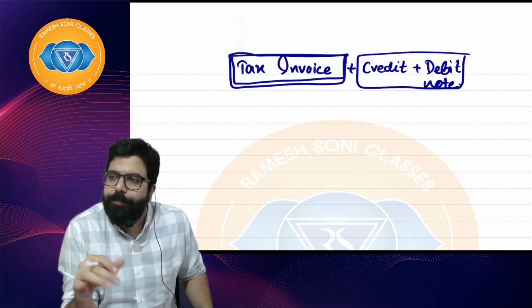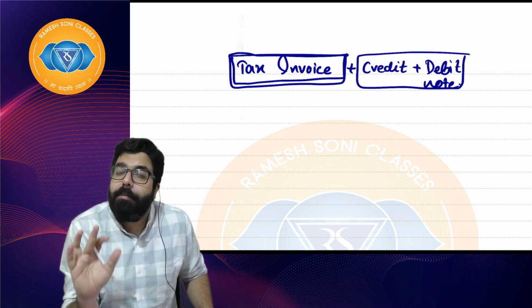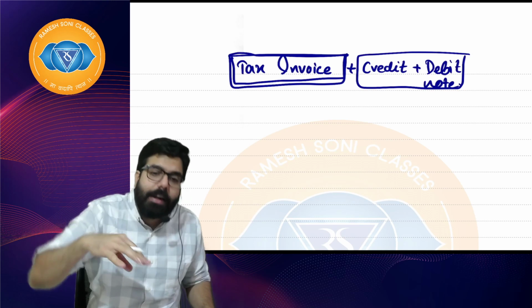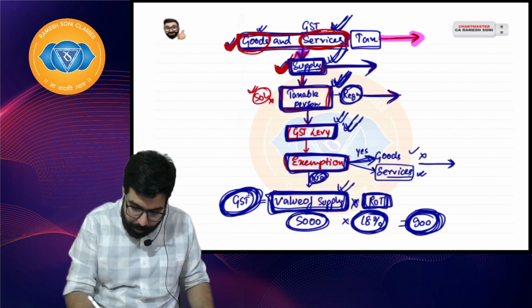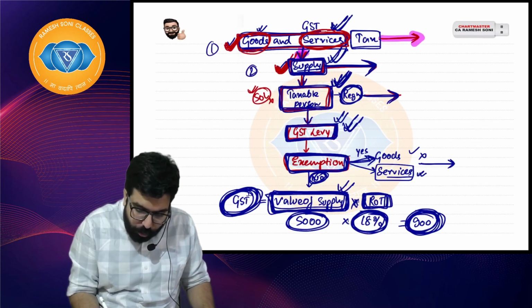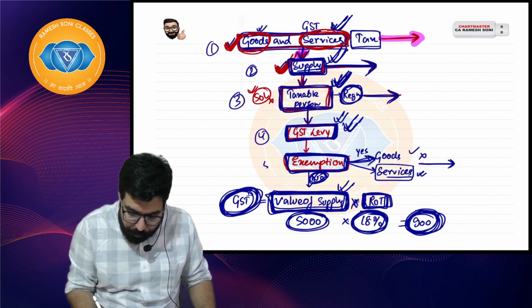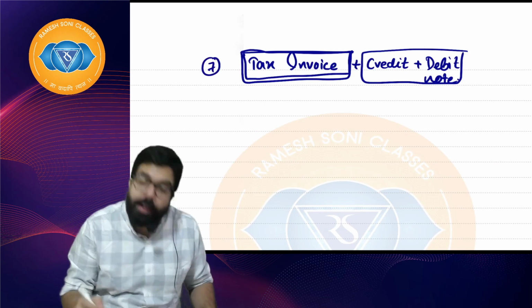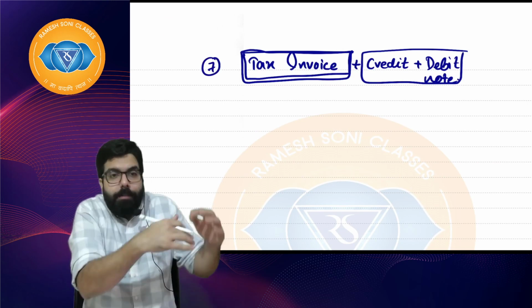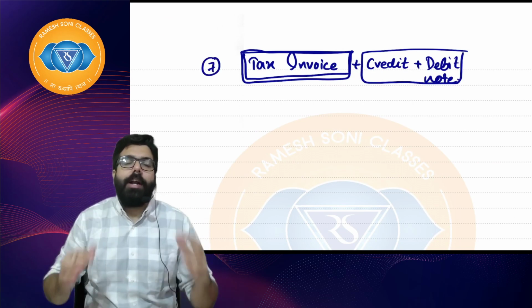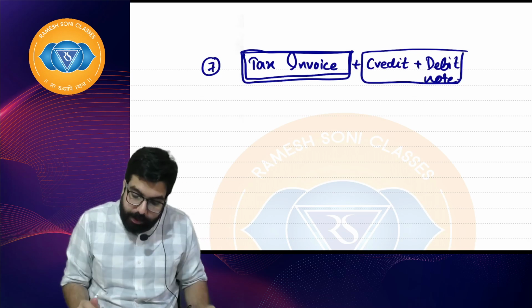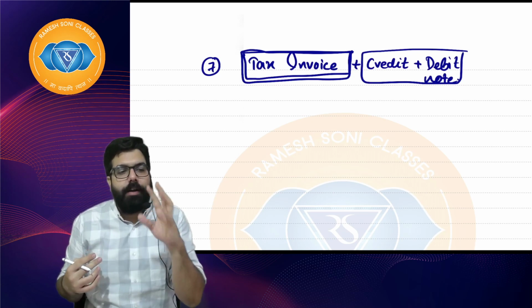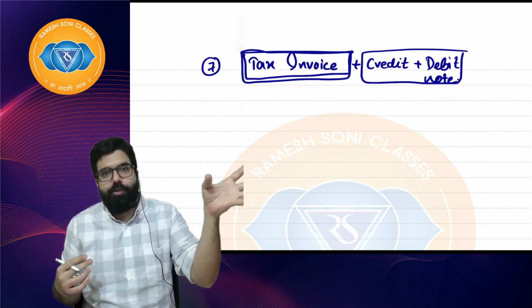Listen to me, everyone. Whatever I am telling now, I am not explaining in depth about these chapters. All these points which I am talking about, 1, 2, 3, 4, 5, 6, 7, are the names of your chapters. I am linking all the chapters together so that it becomes easy for you to remember. Once you issue a tax invoice, Archie's has issued it for 5,500 rupees along with the GST.